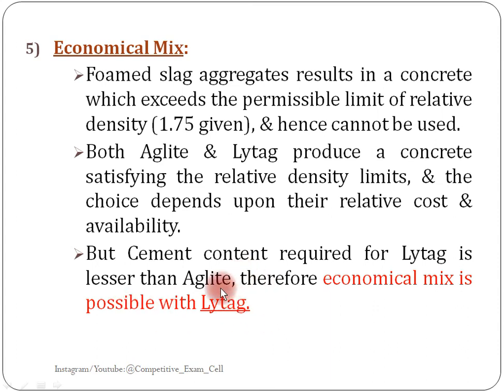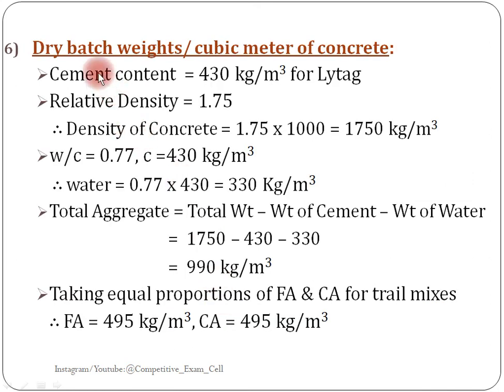Now we need to set the dry batch weights with respect to Lytag, per cubic meter of concrete. Cement content for Lytag, 430 kg per meter cube, we got. Relative density is given as 1.75. Now we calculate the density of concrete, equal to relative density into 1000. Clear? 1750 kg per meter cube.